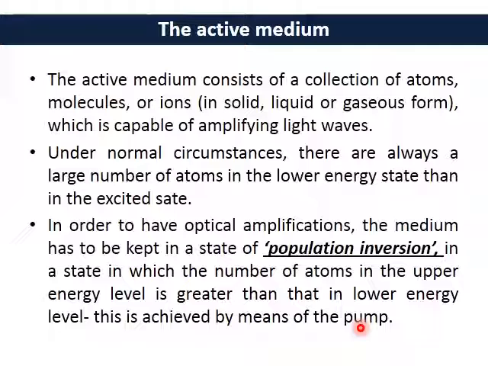So we need the condition of population inversion in the active medium, and for that there has to be continuous pumping in the active medium. That is done by the pump that we saw in the last slide. That's why population inversion is a must in order to have the lasing action.